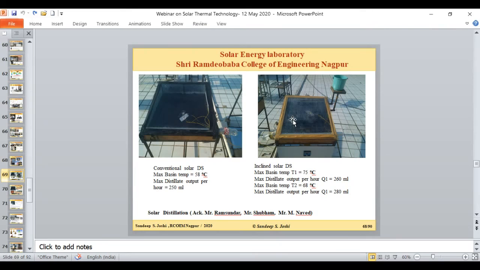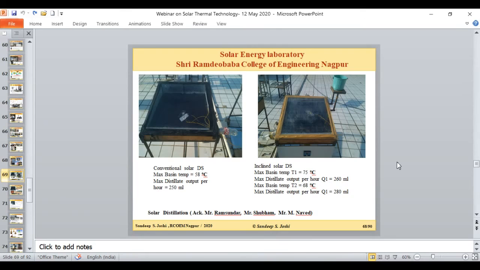As the thickness of the water drop is very small compared to the still, we get a very good evaporation rate in this inclined basin arrangement. With this inclined basin arrangement, we could reach a maximum temperature of 75 degrees Celsius, and the distillate output increased to 260 ml, just by a single arrangement.